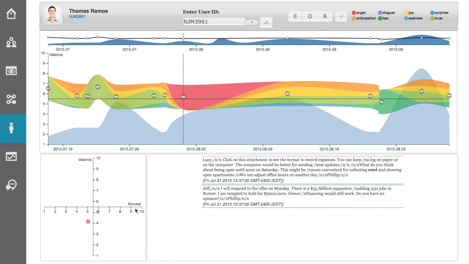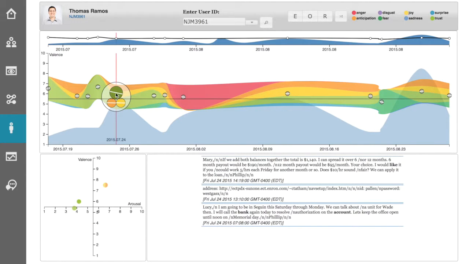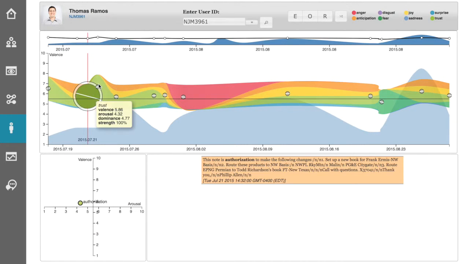Clicking on each individual node, we can see the keywords bolded as the attributes that were used in identifying that trait. Here, it looks as though trust was identified from a communication that was sent describing the work authorization of an account opening. The system correctly identified the existence of trust being displayed from one individual to another through the authorization of the account. Let's click on a few more examples and explore further.